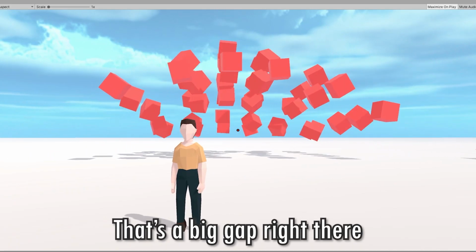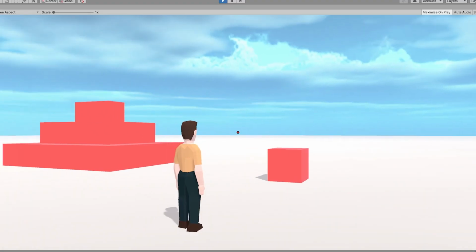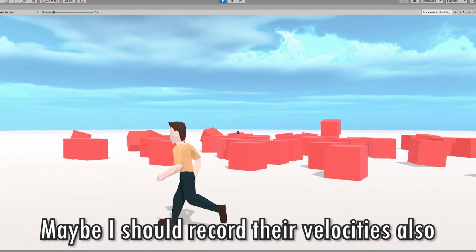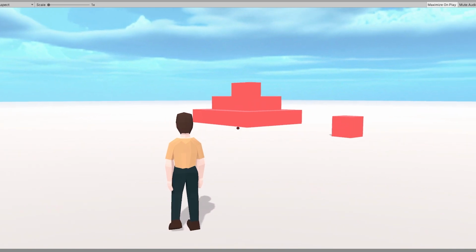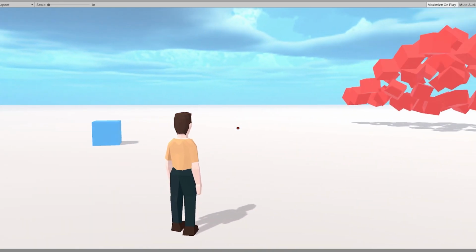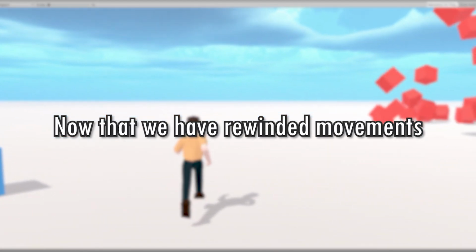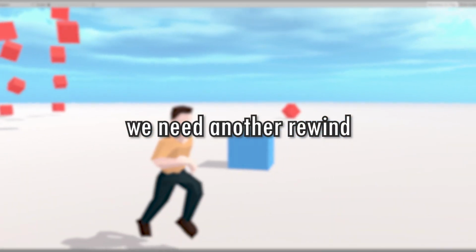That's a big gap right there. So yes, everything is working perfectly. Maybe I should record their velocities also. Then I also tested this for moving objects and it works miraculously perfect. Now that we have rewound movements, we need another rewind.